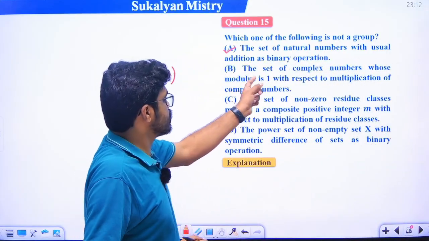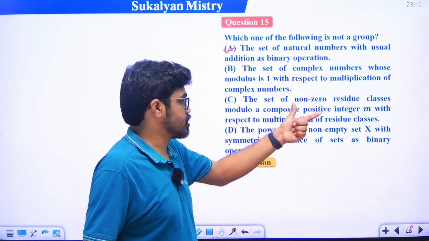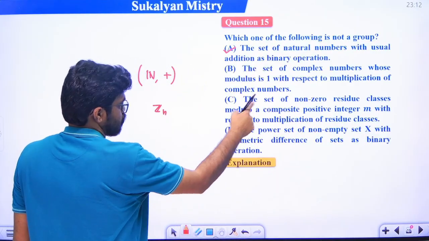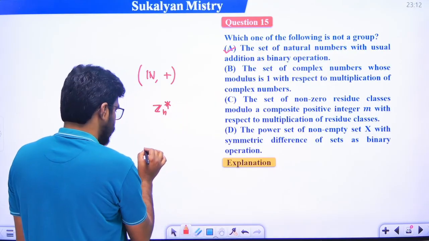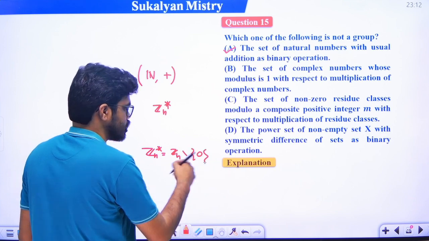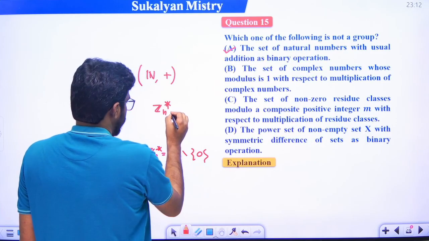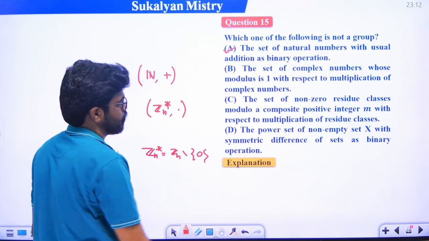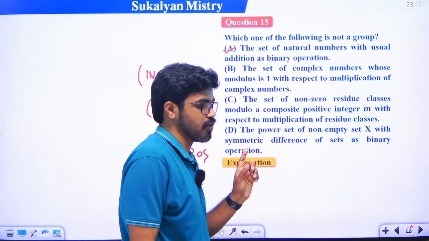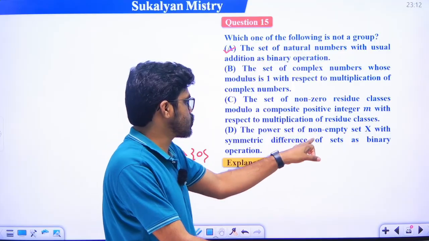Okay, we already discussed this: the set of complex numbers with unit modulus forms a group. Okay, this set of non-zero residue classes, Zn star means Zn minus 0. Just we delete the element 0, Zn star with respect to multiplication, so this is a group. Okay, the power set of a non-empty set X with symmetric difference of sets as a binary operation.